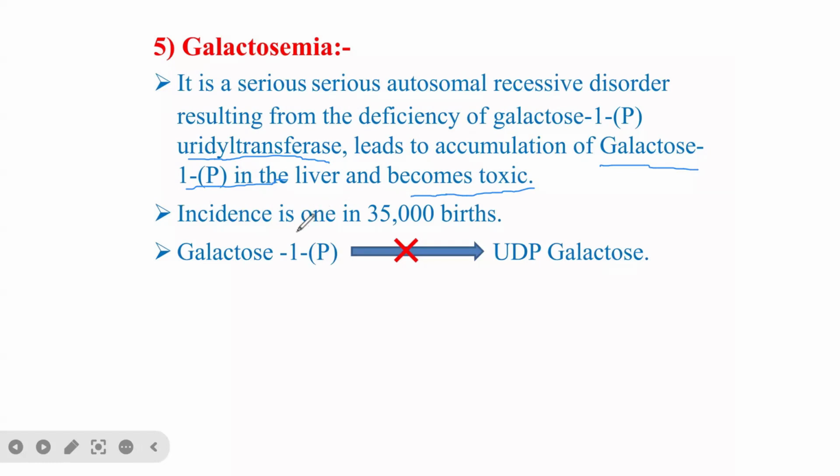And the incidence is usually 1 in 35,000. So this blocks the metabolism, and therefore UDP-galactose will not be generated, and of course galactose 1-phosphate will be accumulated. So what happens when this is accumulated?